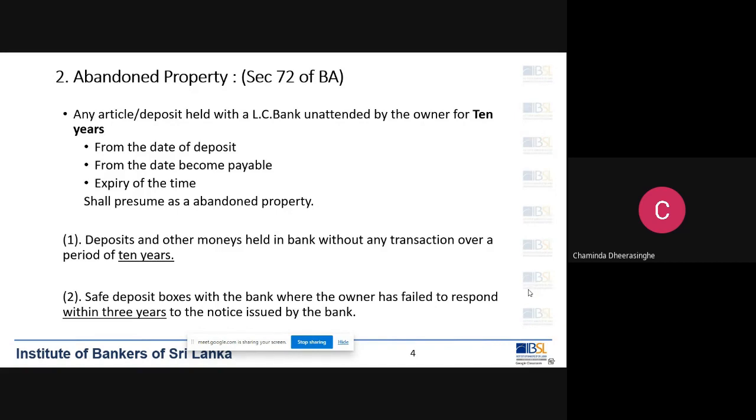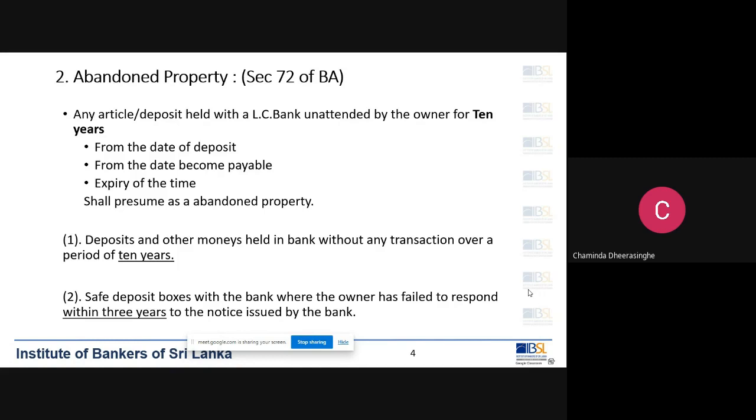Notice to the customer, unattended for a long period. Then we send a notice. After sending the notice, if the customer doesn't turn up within 3 years of the notice, then that property or the safety locker can be considered as an abandoned property.